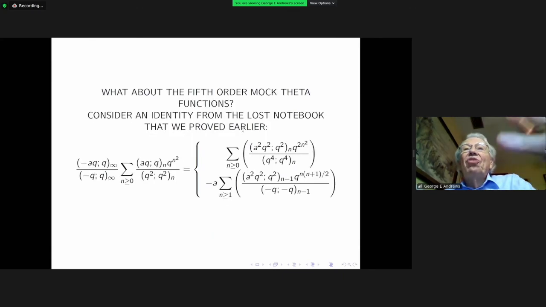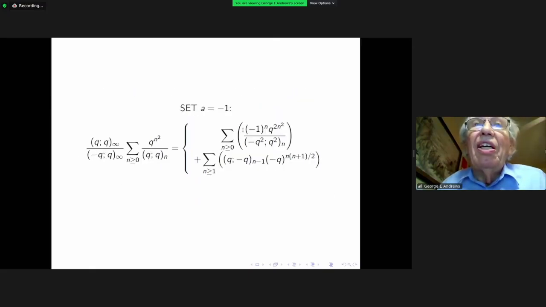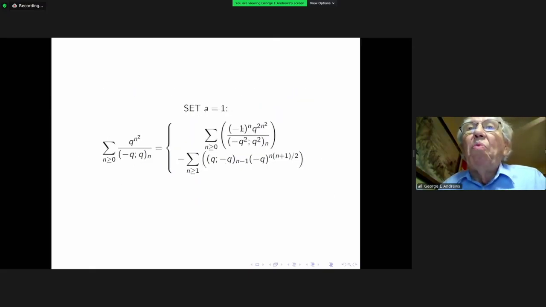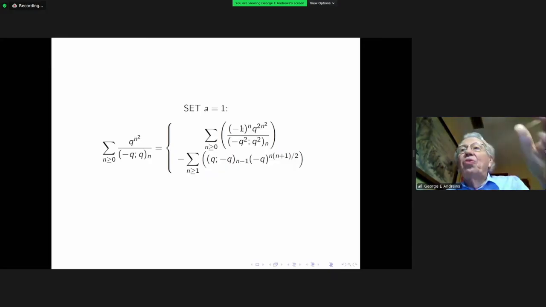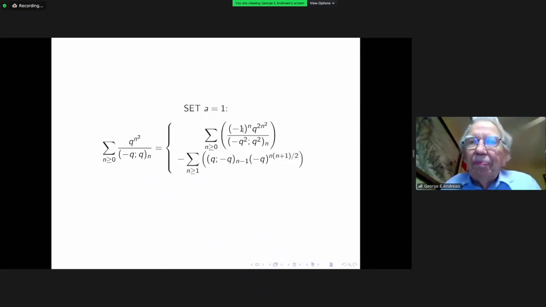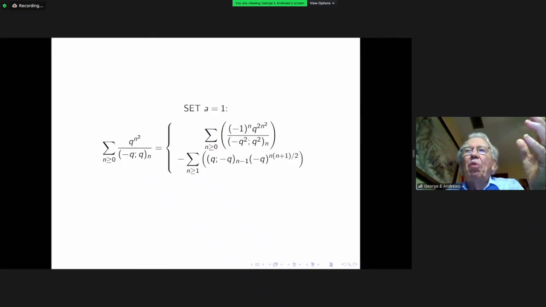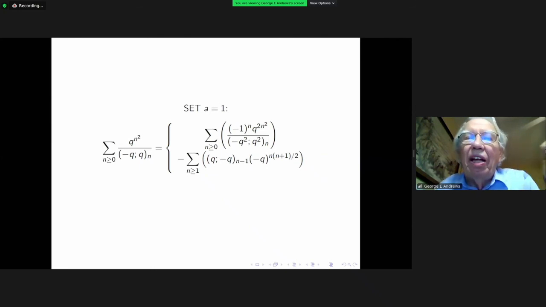And these sorts of identities that you see here with A equal minus 1 and A equal 1 are producing the identities from which you can deduce the things that Ramanujan sent to Hardy. So not only does this argument show you the aha moment, show you the reason that you would think these series are significant, but it would lead you to, I believe, all of the formulas that Ramanujan found.